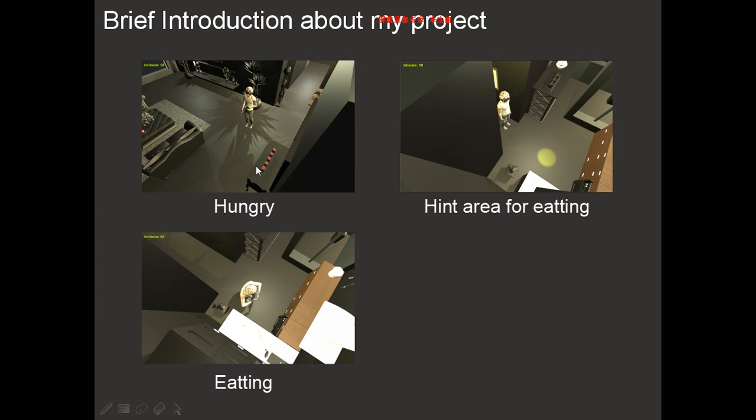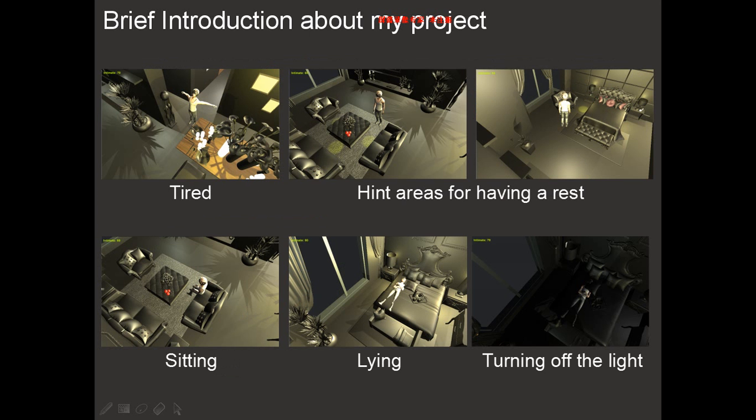If the character is hungry, he will do this action, and this is the hint area for eating. If we bring him here, he will eat himself like this. If the character is tired, he will do this action. These are hint areas for having a rest. If we bring him here, he will sit down or lie down, and if he lies down, we can turn off the light.